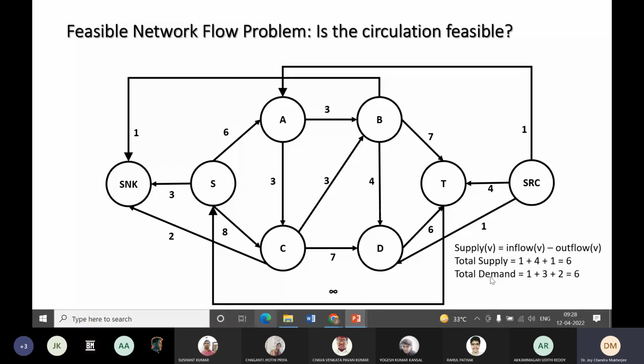So what is the total supply? This is 1 plus 4 plus 1, that is 6. What is the total demand? 1 plus 3 plus 2, that is 6. So total supply equal to total demand.